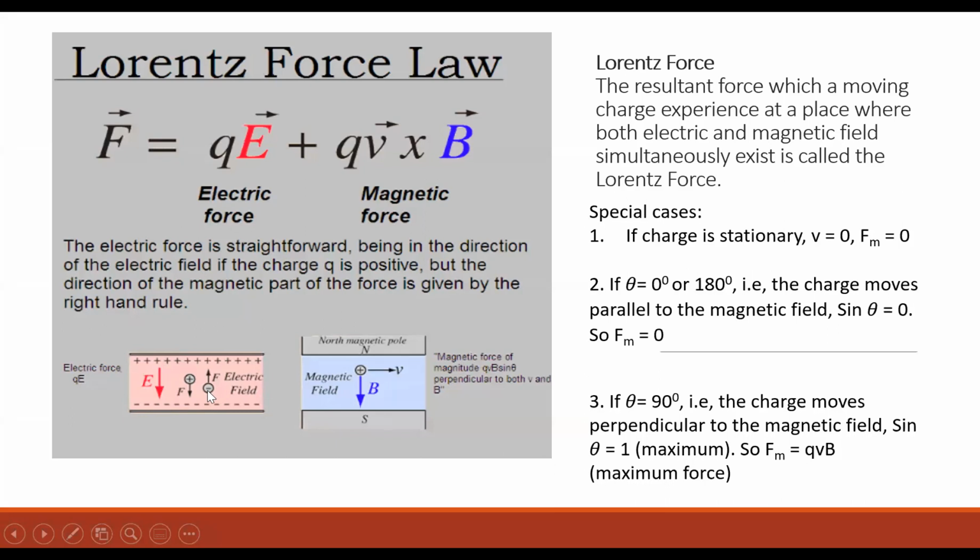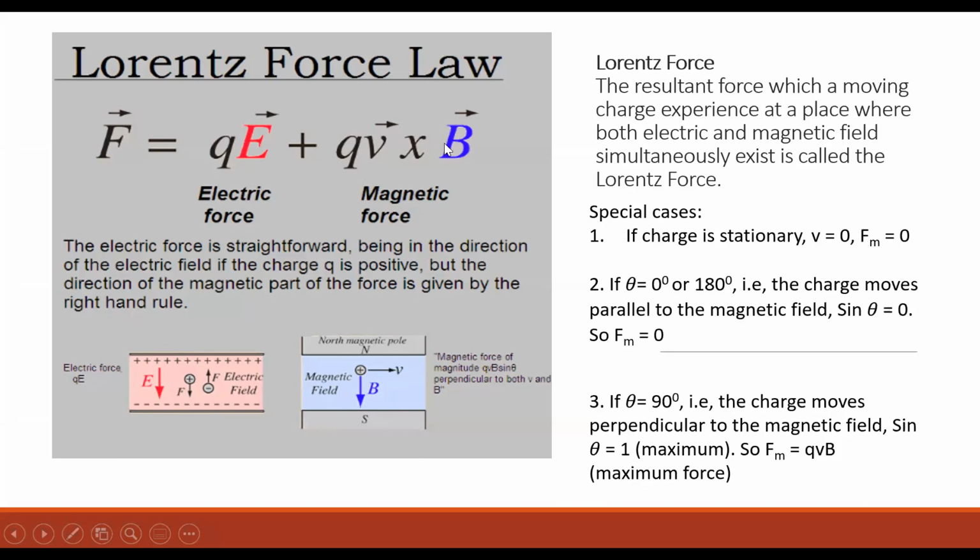And also if it is a negative charge, it will go opposite to the direction of the electric field. So Q into E is the force due to an electric field on a charged particle. So it is called electric force.